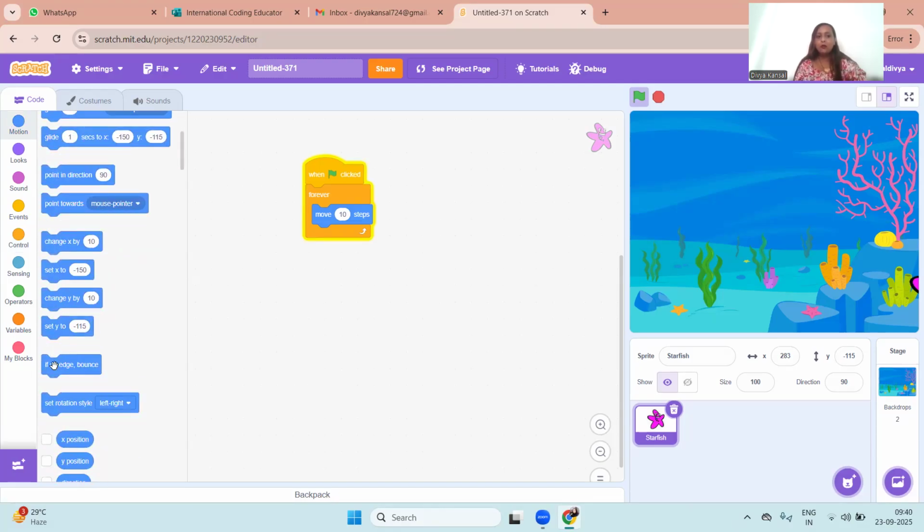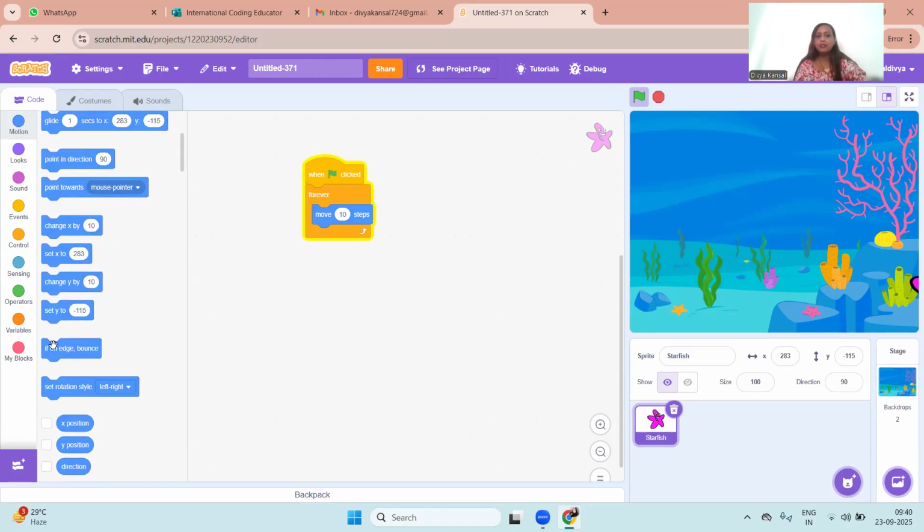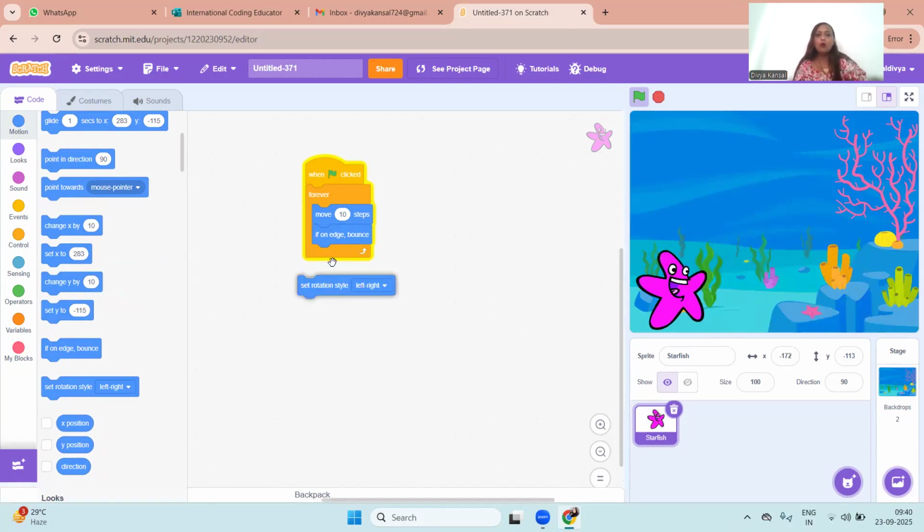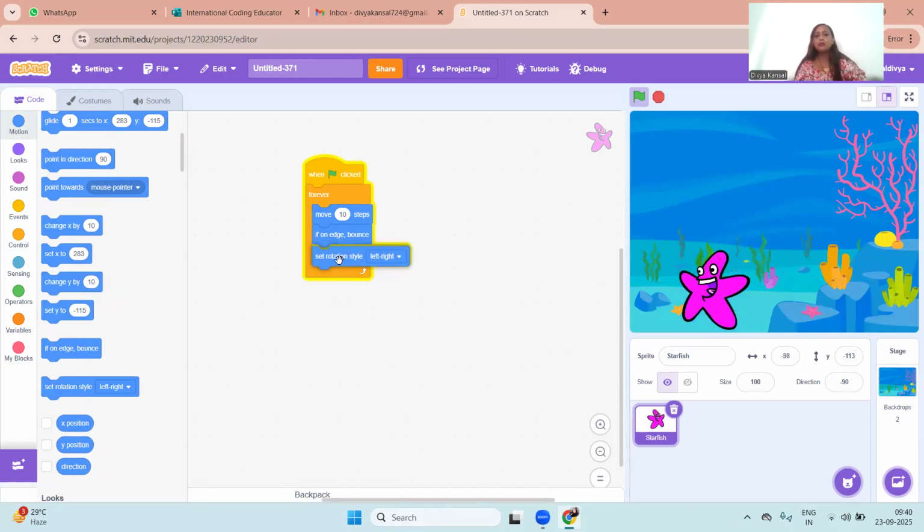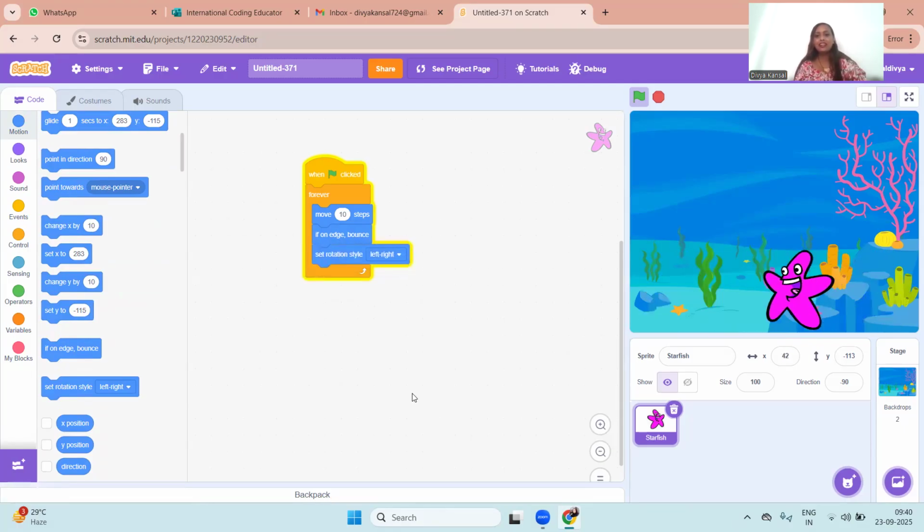I'll scroll down and on the left-hand side we have this block. I'll put this block inside the forever block. Wow, now it's bouncing back. Do you see it? But it's upside down, right? Yeah. So I need to set the rotation style of the fish. We have a block called set rotation style. I'll drag this and put it under this blue block. Now it's perfectly fine.